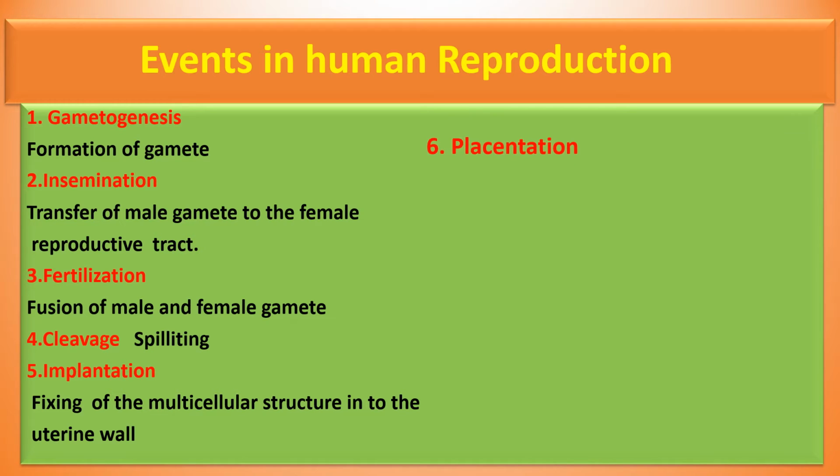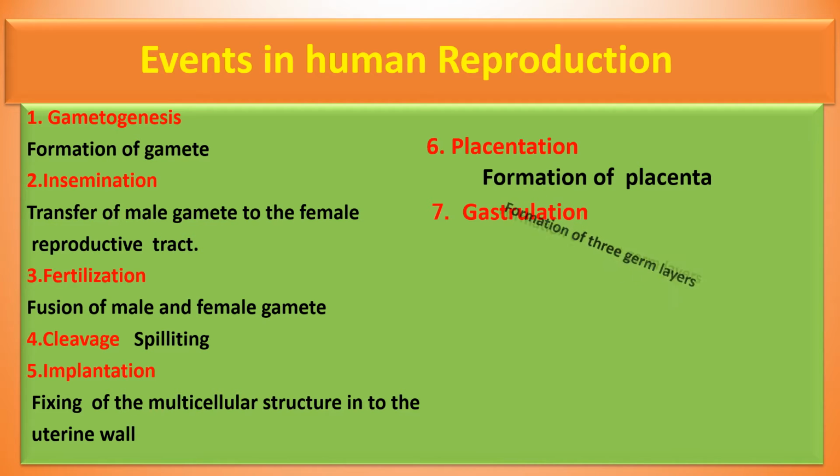Next one is placentation. Placentation means formation of the placenta, which is the connection between the baby and the mother. What is the main function of the placenta? The main function of the placenta is to exchange nutrients to the baby. Next one is gastrulation, the formation of 3 germ layers. What are the 3 germ layers? Ectoderm, endoderm and mesoderm.